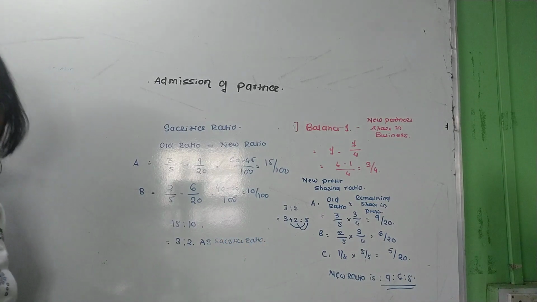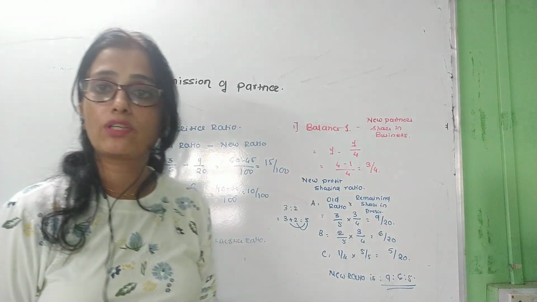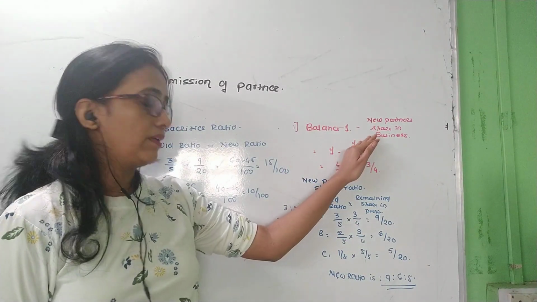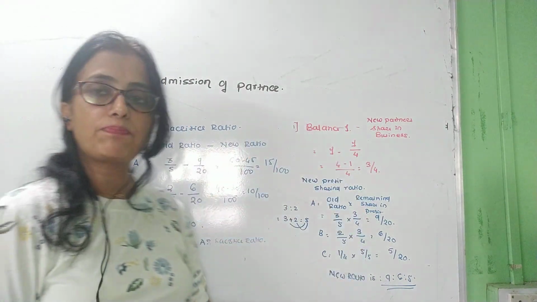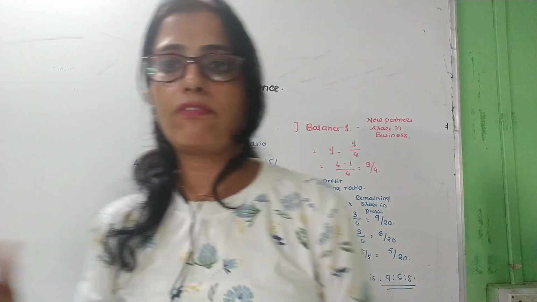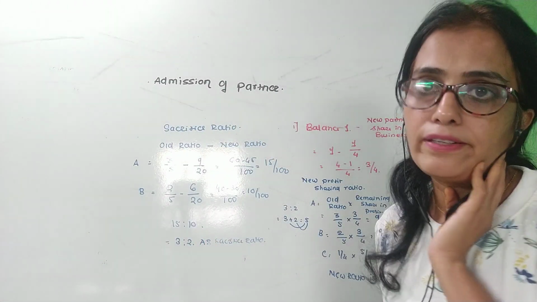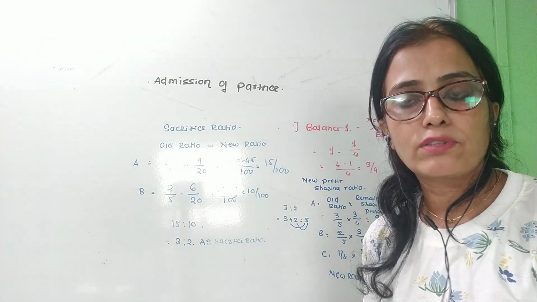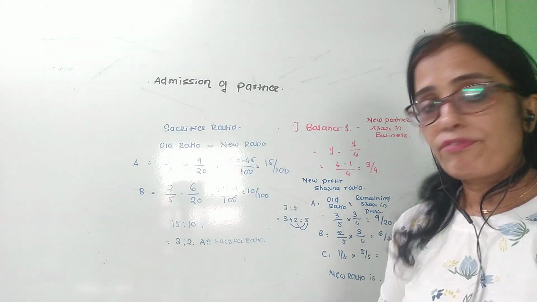Okay, so I have explained the new profit sharing ratio and the sacrifice ratio. For the purpose of admission of a partner, we require both the ratios, the sacrifice ratio and the new ratio, for calculation of goodwill and for calculation of profit.